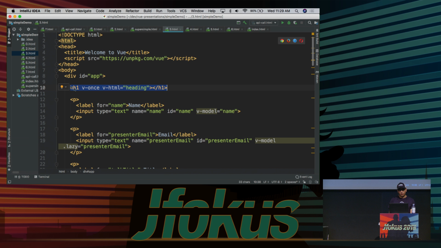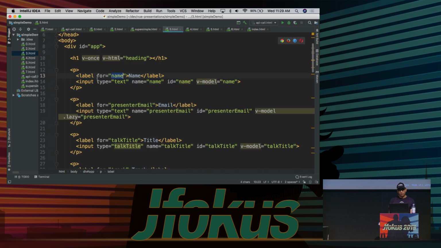So we have our v-once here. Here's our name, type, et cetera, right? We have a new directive here called v-model, right? So v-model is used specifically for building things like forms, right? And v-model is also the thing that gives you that two-way data binding.